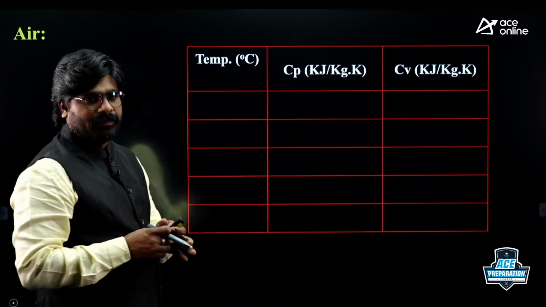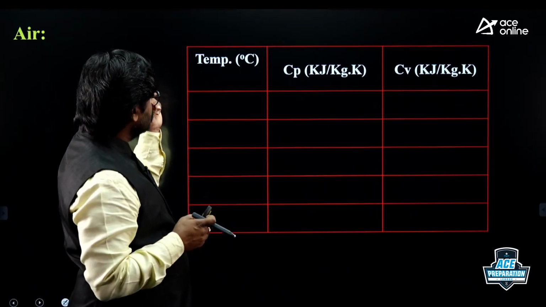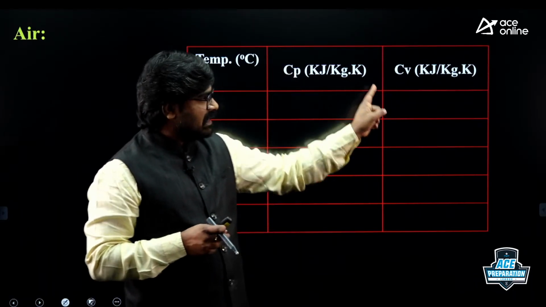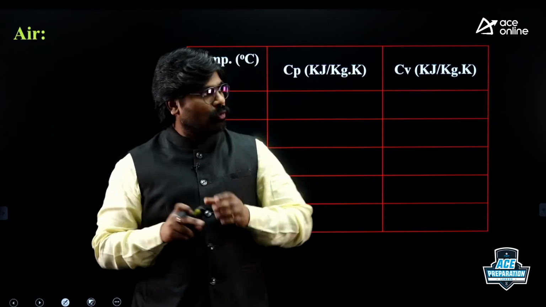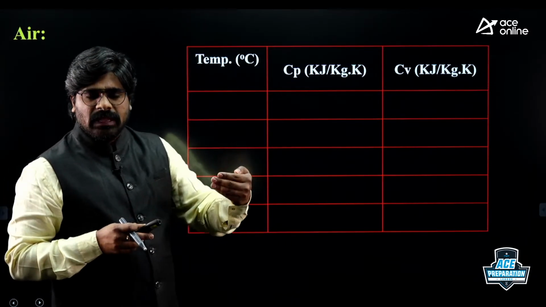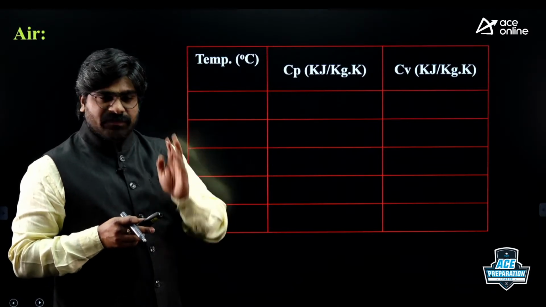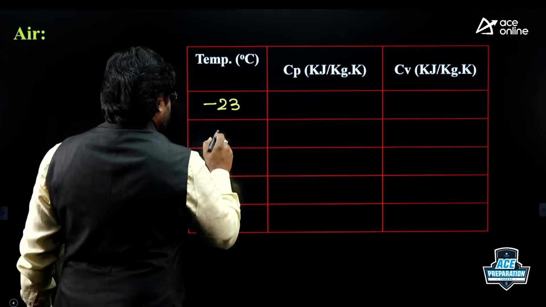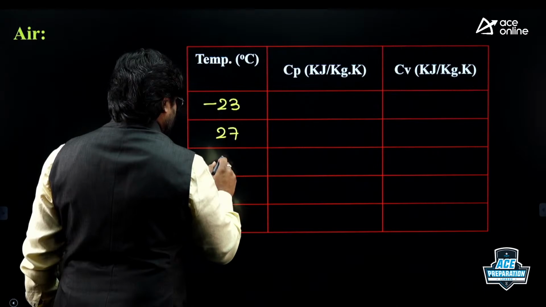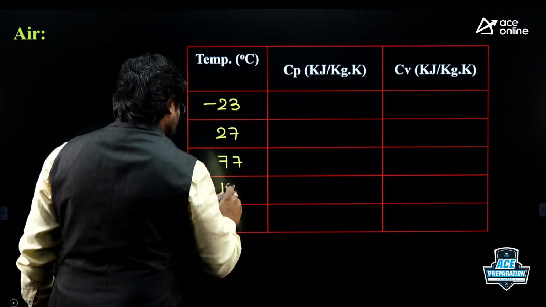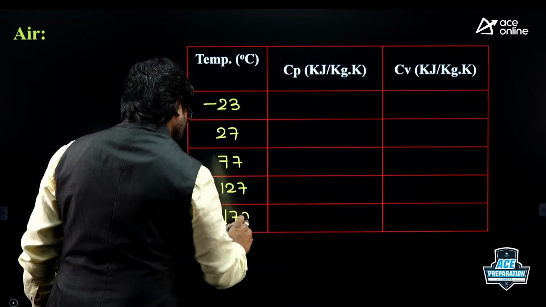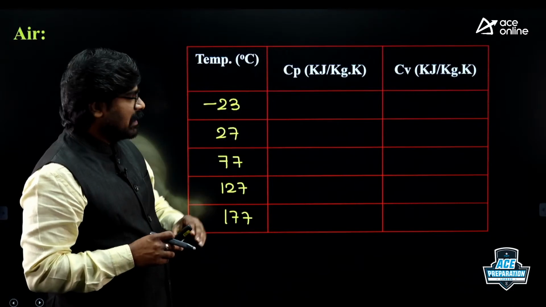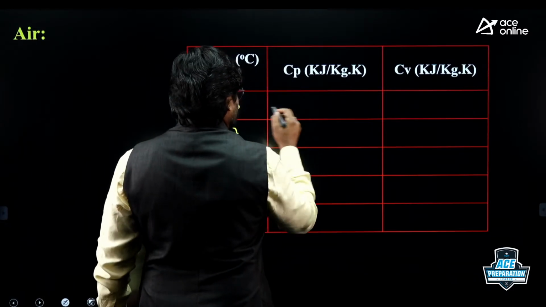Suppose I am taking air. Now I am going to give various temperatures, and what is the Cp value, what is the Cv value, for air only. Practical values I am going to give. From an examination point of view, no need to remember. Just for idea, I am giving values. Suppose temperatures are minus 23 degrees centigrade, 27 degrees centigrade, 77 degrees centigrade, 127 degrees centigrade, and 177 degrees centigrade. These are various temperatures.